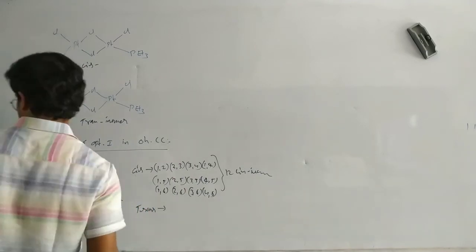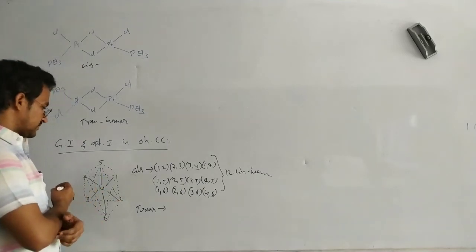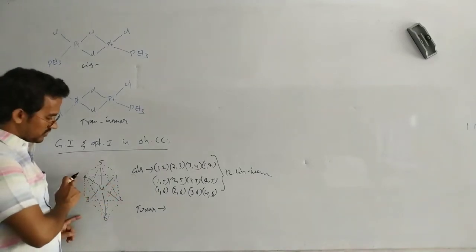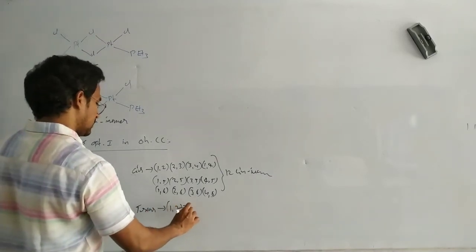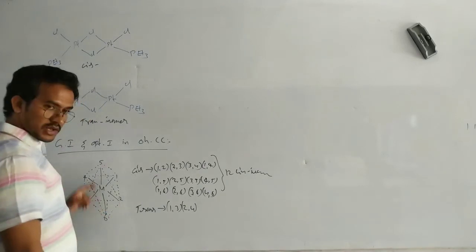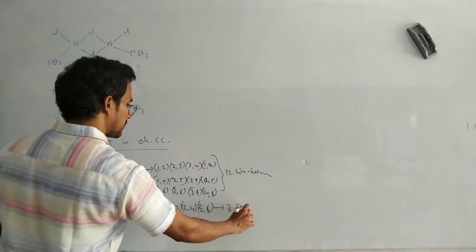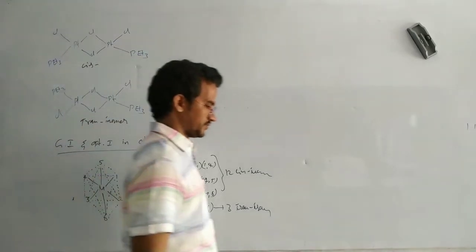Now coming to the trans isomers. Trans means here 1-3 is trans, 2-4 is trans, and additionally 5-6 is also trans. Okay, 1-3, 2-4 and 5-6. That means here 3 are the trans isomers. Okay, that's it.